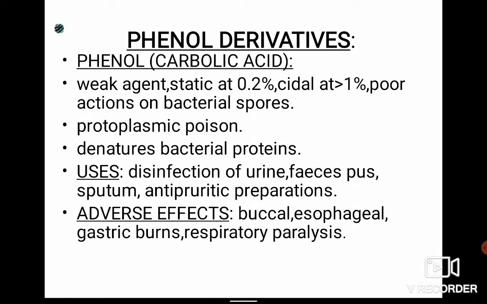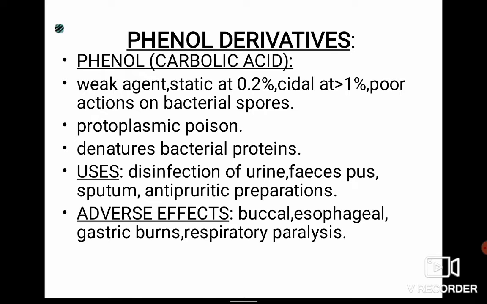We have been using this phenol type of antimicrobial since a long time. They are protoplasmic poisons. They cause progressive leakage of the intracellular constituents, including release of potassium and other membrane damage. It causes the release of the cell constituents, so it is called a protoplasmic poison.